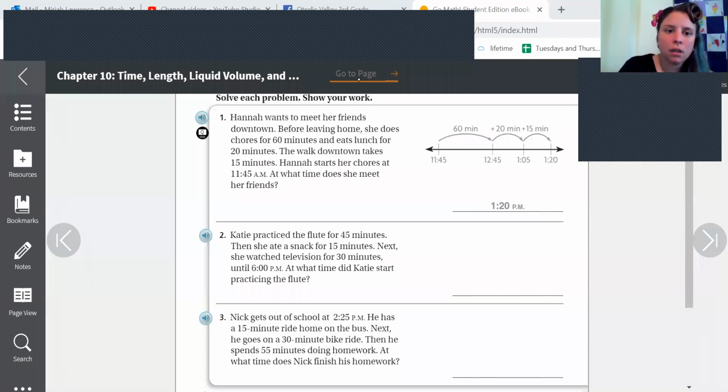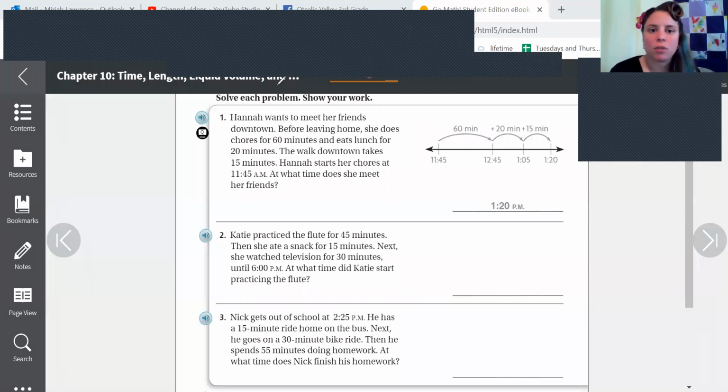Hannah wants to meet her friends downtown. Before leaving home, she does chores for 60 minutes and eats lunch for 20. Then the walk downtown takes her 15. Hannah starts her chores at 11:45. At what time does she meet her friends? So the first thing we need to do is, what's it asking us to find? Yep, at what time is she meeting her friends?